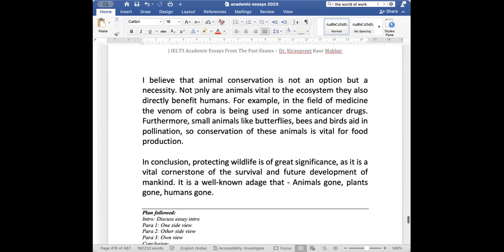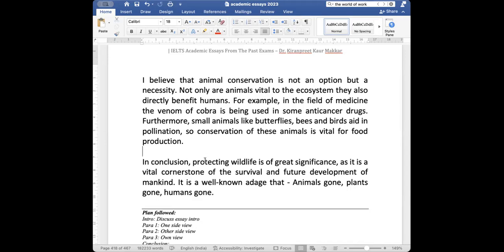I believe that animal conservation is not an option but a necessity. I have put in that it is not an option of whether to do it or not. It is a necessity, it is essential. Not only are animals vital to the ecosystem, they also directly benefit humans. For example, in the field of medicine, the venom of cobra is being used in some anti-cancer drugs. Furthermore, small animals like butterflies, bees, birds aid in pollination. So conservation of these animals is vital for food production.